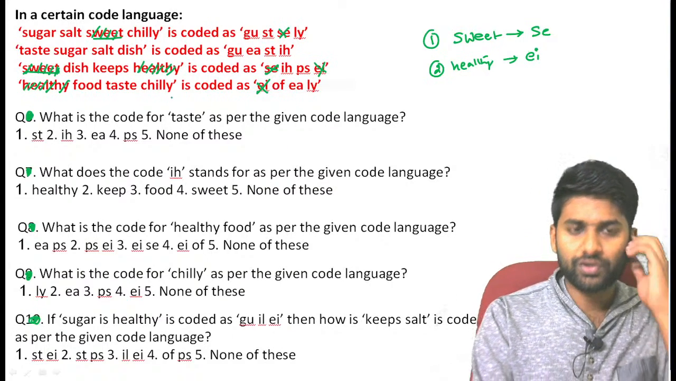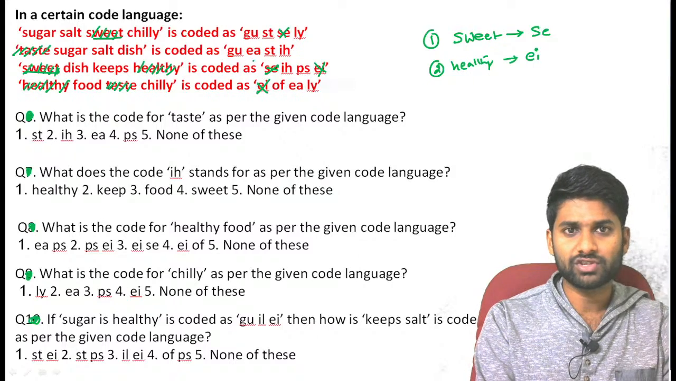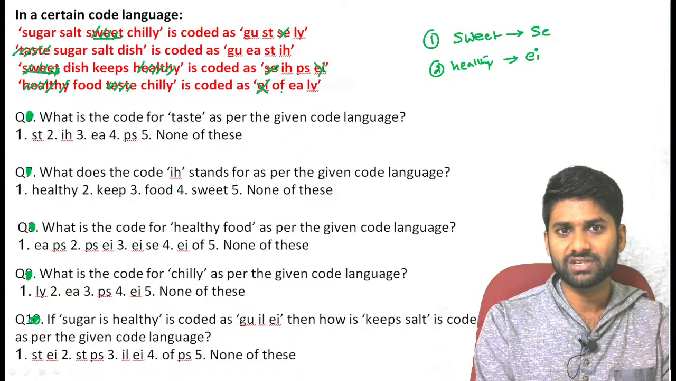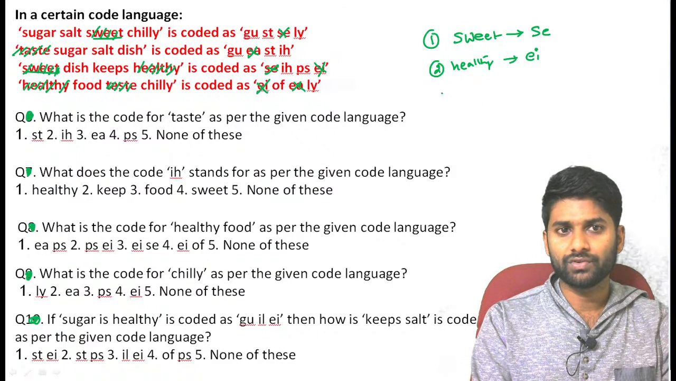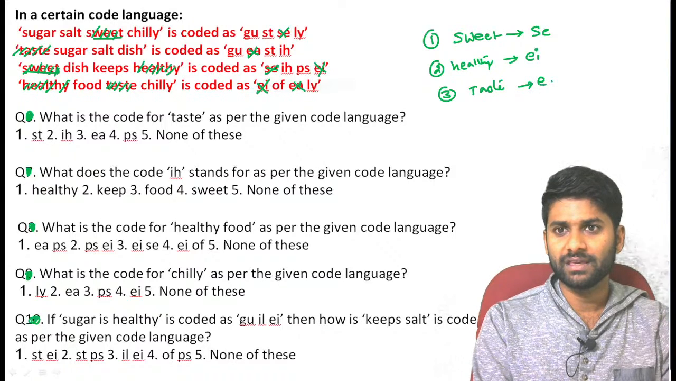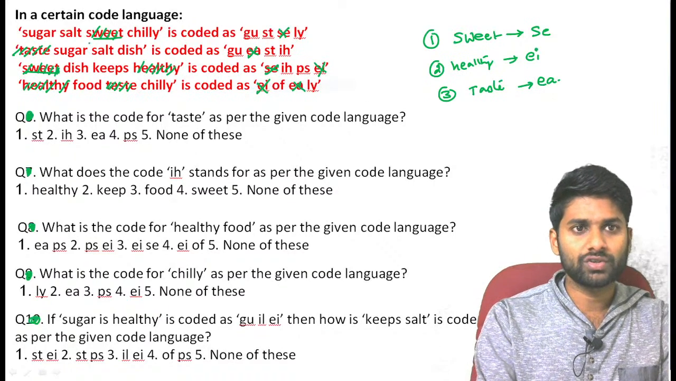Next one: food taste chili. Again, here taste is common. Here we have tasty and here we have tasty, guys. Then what is the common? GUEASTIH. If you go through that, EA is the common. So if you go through the third parameter, tasty can be coded as EA. Tasty can be coded as EA. Now go through one more comparison.